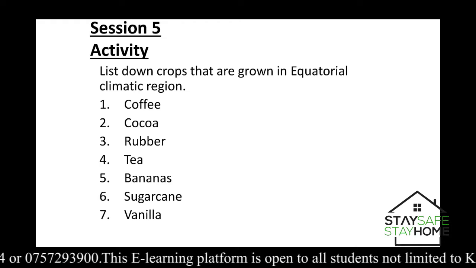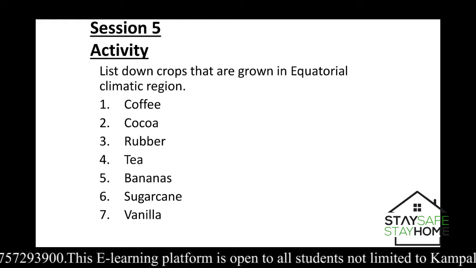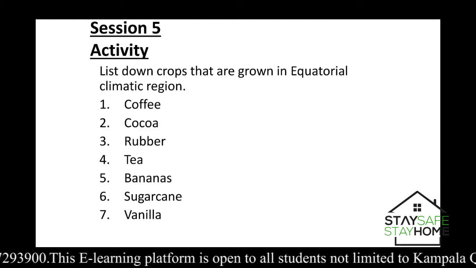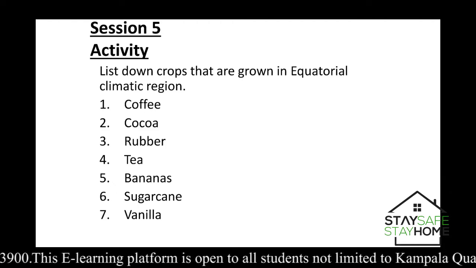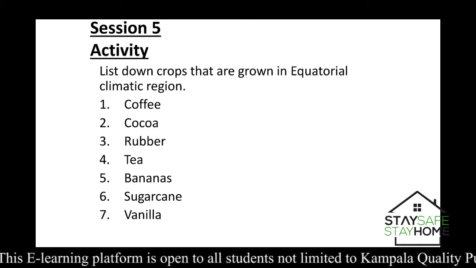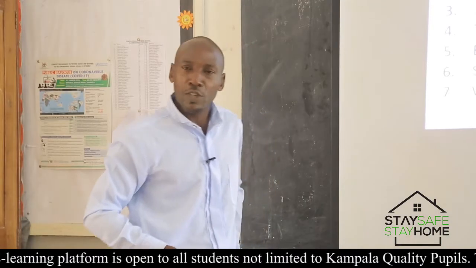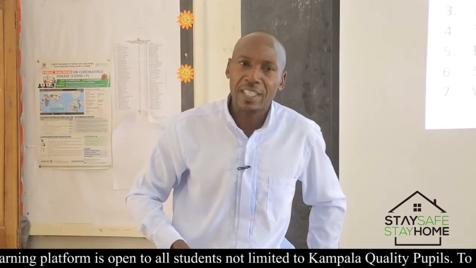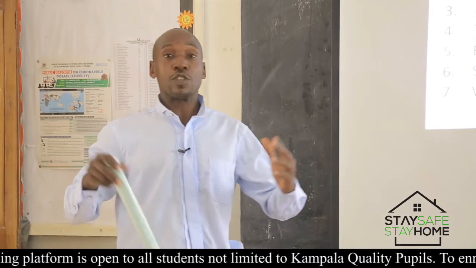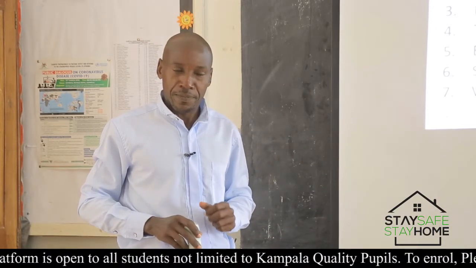But these ones are special in a way that they require plenty of rainfall. Areas that don't receive a lot of rainfall cannot grow them well. Therefore, here we give them the first priority. We have coffee, we have cocoa, we have rubber, we have tea, we have bananas, we have sugarcane, vanilla, to mention but a few. Can you think of other perennial crops that do well in areas that receive plenty of rainfall? For that case, the equatorial climatic region.